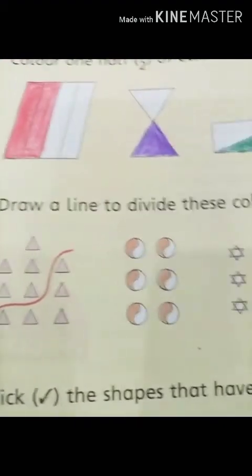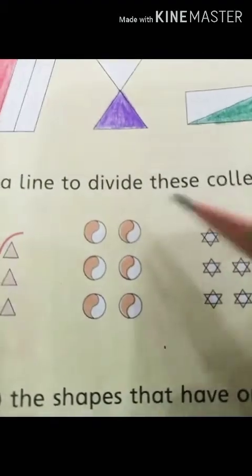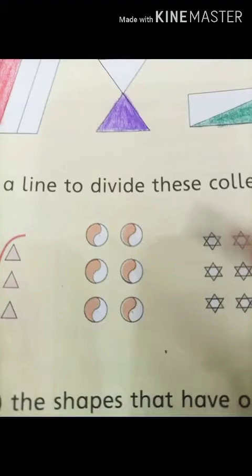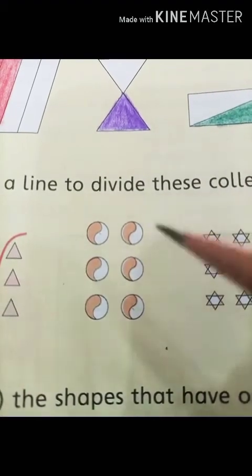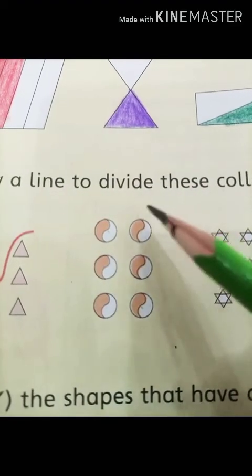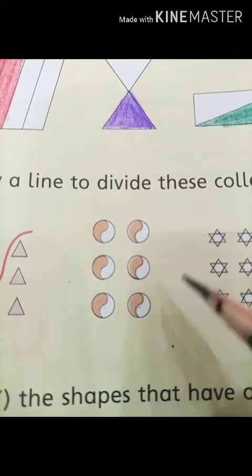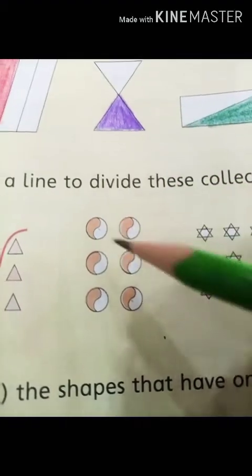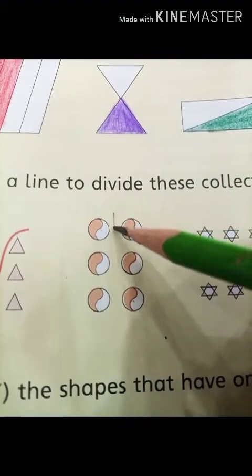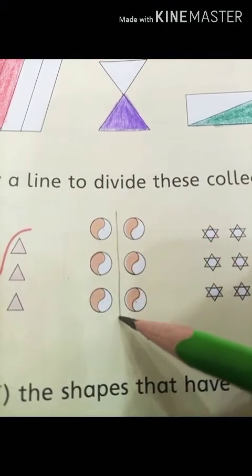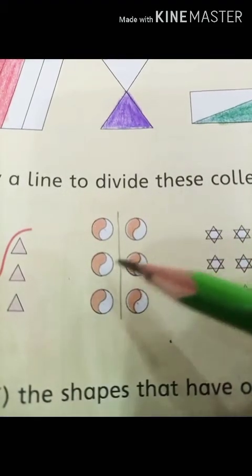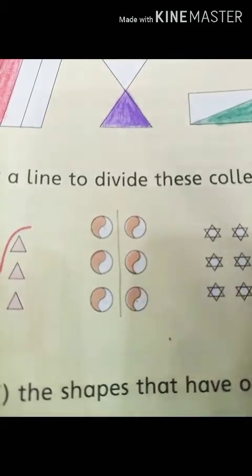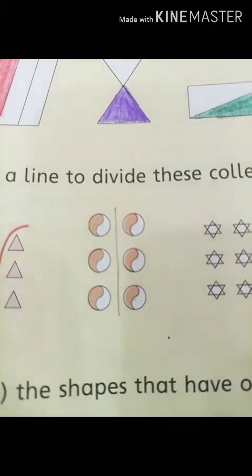Now students, come toward this. Here we have 6 balls: 1, 2, 3, 4, 5 and 6. So students, here you have to draw a line so that there will be 3 balls in each half, because 6 divided by 2 is 3. Now students, you can divide it. I am dividing it in this way. Look at this. I have drawn a line and this part has 3 balls and this one also has 3 balls.